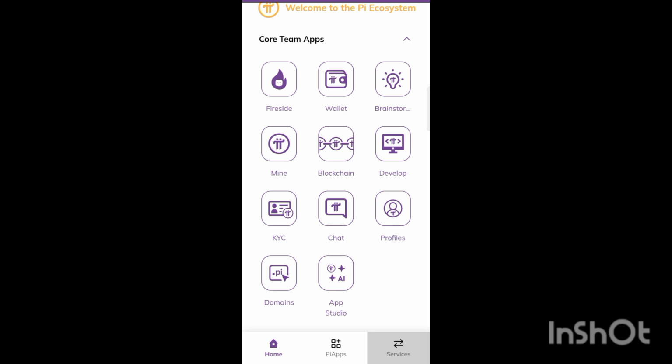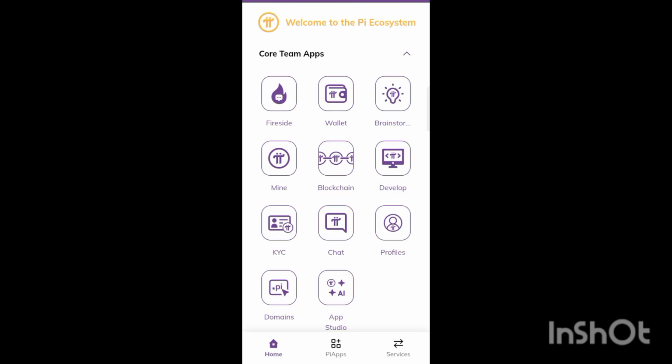Now, most of you are asking me, coach, how are you going to follow users on Pi? Remember, following users on Pi gives you a guarantee to grow faster, and it makes your mining rate faster. I don't know if you've known about that. Yes, following users makes your mining rate increase and go faster. Now look at how you're going to follow users. I'm not going to take much of your time in this video. This is how you're going to follow users.